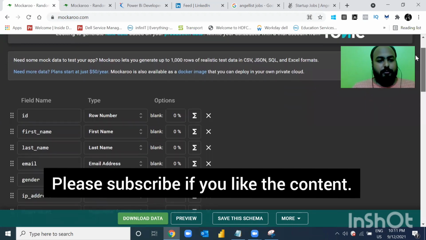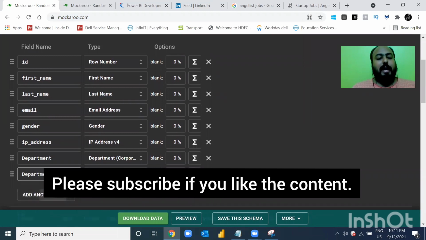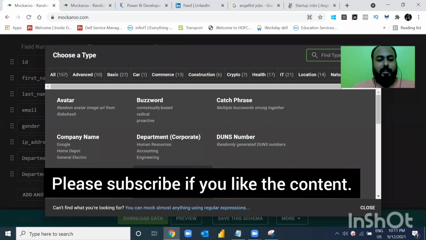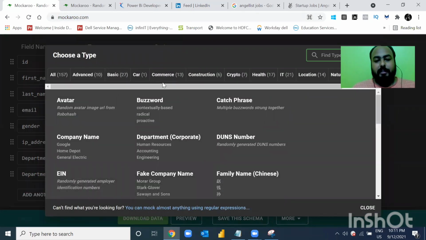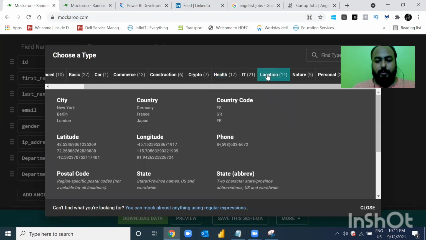If you just come to the website, this is how it will come up. Now, let's say you want to add some field over here, right? You can use this add another field, and whatever type of data you need, you can just come here and select that option. So if I need, let's say, something related to health, I can just select that and I can mention the name of the drug as data. I can mention, let's say, location. If you want location, you can put country code as data.